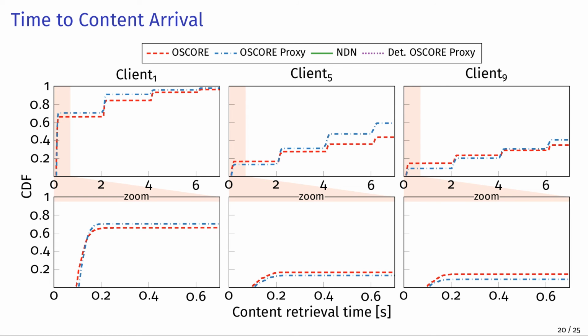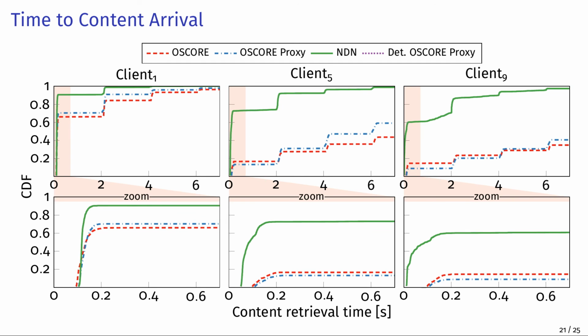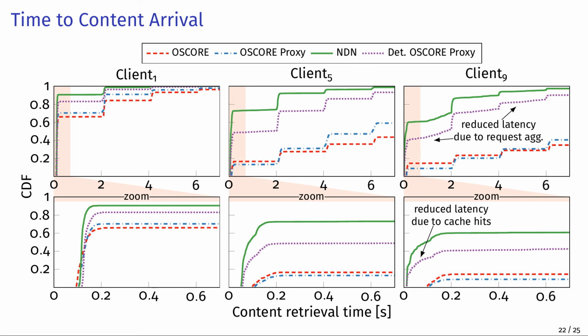The proxy deployment has slightly better success rates because retransmissions benefit from hopwise caches. NDN greatly outperforms the previous setups because it fully leverages the caching and stateful forwarding. When we add multiparty extensions to the proxy deployment, then we see reduced latencies for requests and elevated success rates very close to NDN even for client 9.